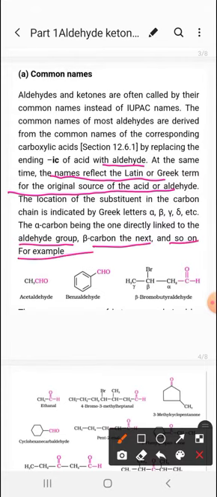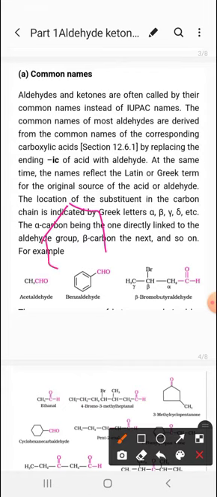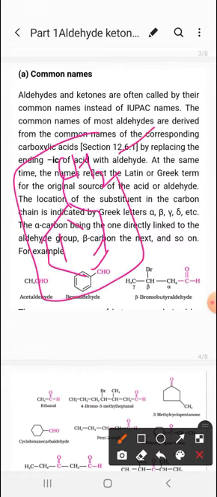For example, if you see, this is acetaldehyde, it is the common name. If there is a 2 carbon chain, then the common name for the 2 carbon is acetic acid, so this 2 carbon aldehyde is known as acetaldehyde. Now the next part, if benzene has 1 carbon and 2 hydrogens over it, then this part is known as benzyl. The common name is benzyl, so it can form benzyl halide, benzyl alcohol, and so on.